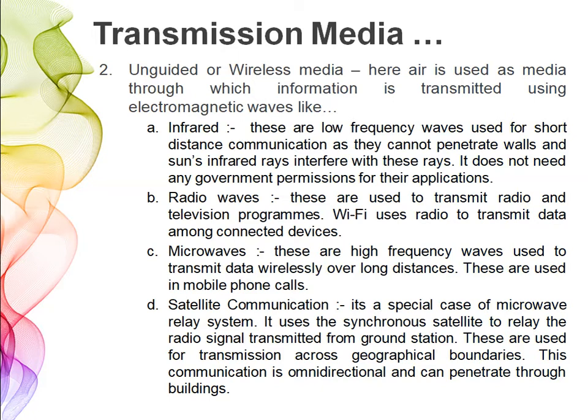Infrared are low frequency waves used for short distance communication, as they cannot penetrate through walls. And sun's infrared rays interfere with these rays. But the infrared communication does not require any government permission for the application. So these infrared communications are used for small short distance communication.